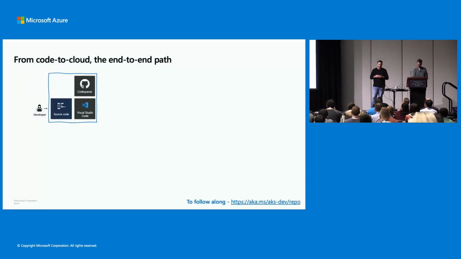And so here we have kind of the start of this journey, which starts off as a developer, right? You have your code, you have your favorite IDE, and you kind of start from this point. So this is the beginning of the end-to-end path of the cloud journey. And so we can move on from there with what you currently have.